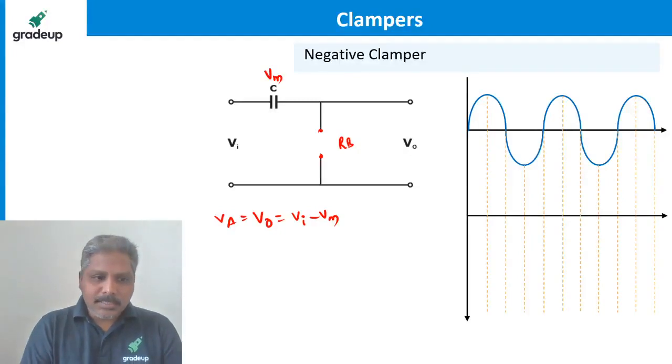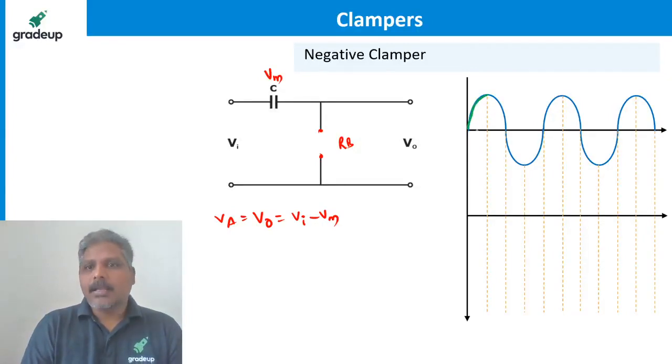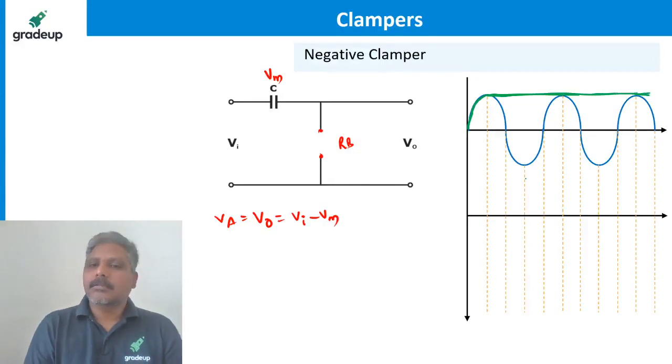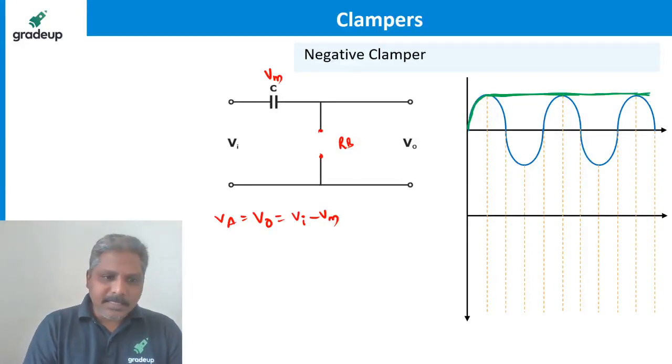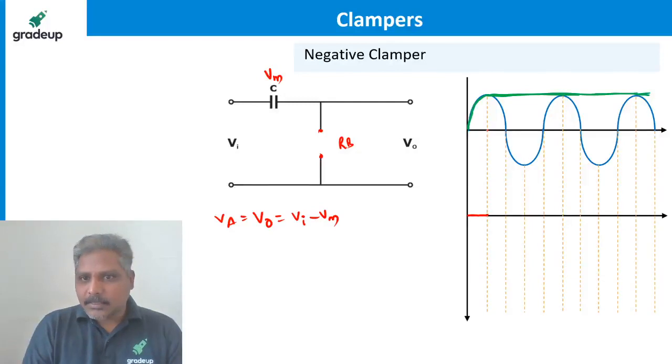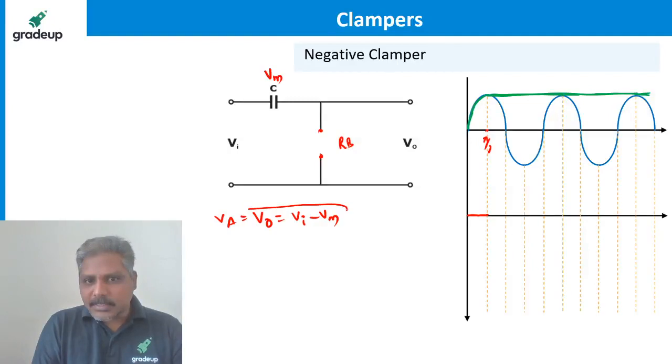Now input is like this, capacitor voltage is charged like this, and we are saying that the capacitor voltage remains forever like this. Input is increasing or decreasing like this. Then what happens to the output? I'll plot it as 0 till pi by 2 radians. After that, it is simply following this equation.